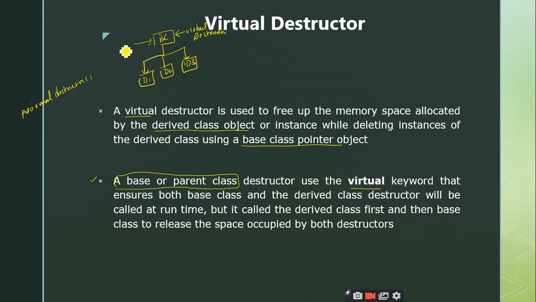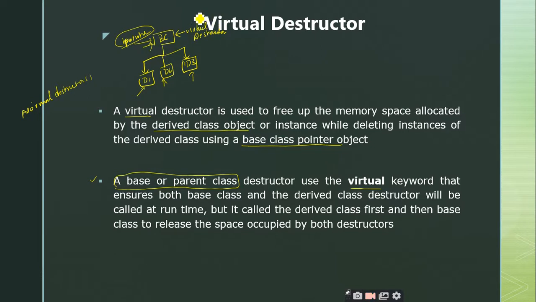So by making use of the base class pointer, by just deleting the base class pointer, we can simply delete the spaces allocated for D1, D2 and D3 and the base class also. A single pointer, very important point, please remember, the single pointer which points to the base class is going to deallocate the space for all the derived classes as well as the base class.